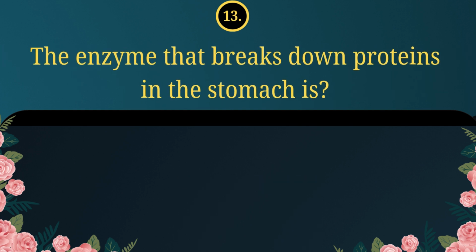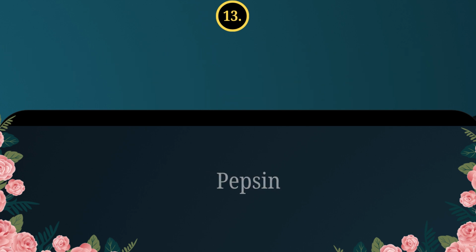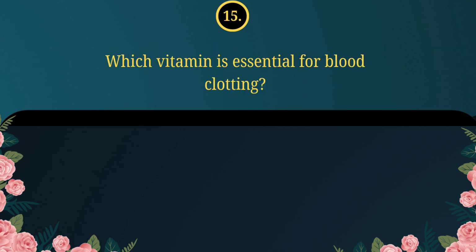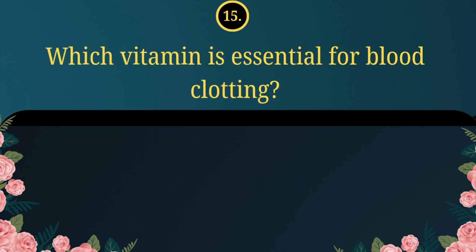13. The enzyme that breaks down proteins in the stomach is pepsin. 14. The process of swallowing is also known as deglutition. 15. Which vitamin is essential for blood clotting? Vitamin K.